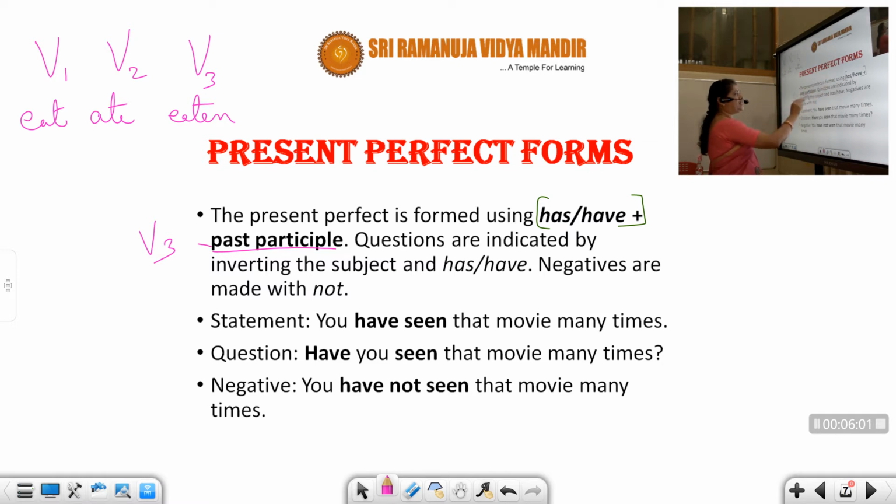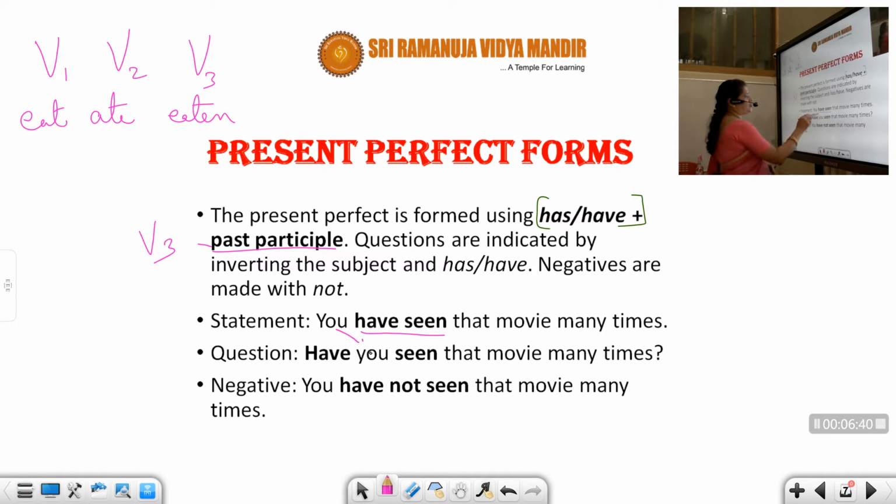Questions are indicated by inverting the subject. Same thing, I've told you, for questions first you have to use has, and then you have to use the structure, like has she eaten the cake? Negatives are with not, has not, have not. Anyway, we have a statement, that is affirmative. You have seen that movie many times. Have you seen that movie many times? So have is first going to come, and then you is going to come. Negative: you have not seen that movie many times. This is negative sentence, this is affirmative, and this is interrogative.